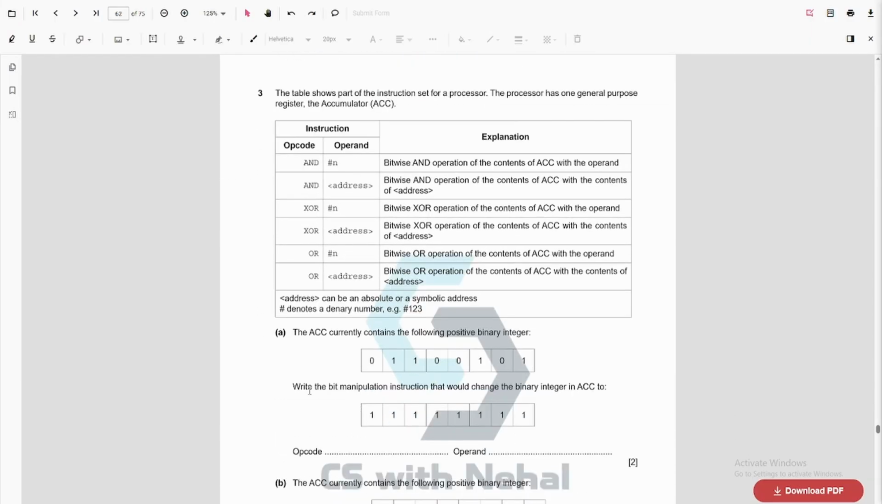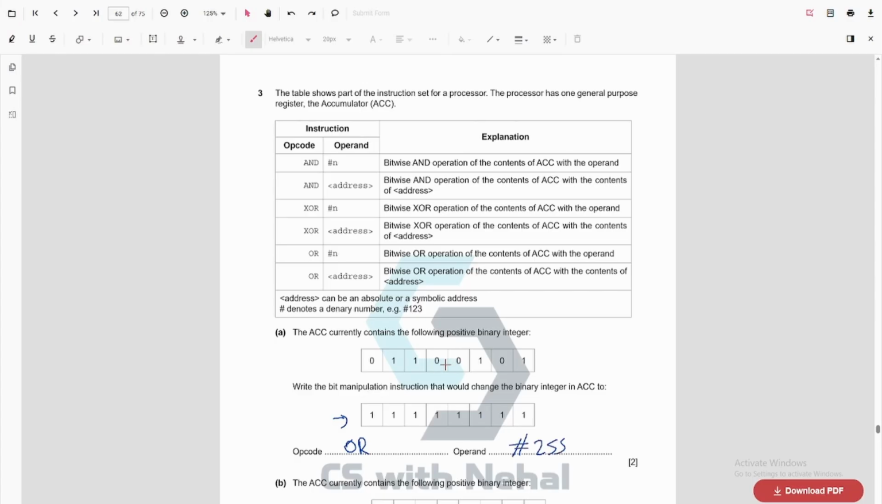We have the address. Now we need to write the bit manipulation instruction that would change the binary integer in ACC to this. So the thing is, in this question you cannot use binary, you need to use denary values. This is a very common mistake the students make. So here everything becomes 1, right? That means we use an operation with everything equal to 1. So that means the operand will be 255.